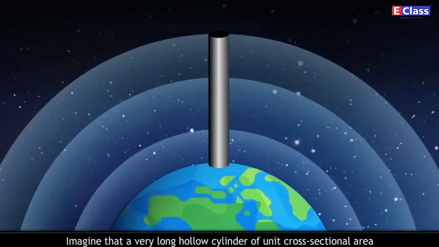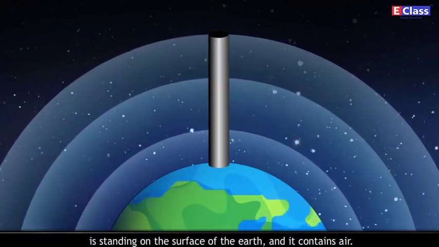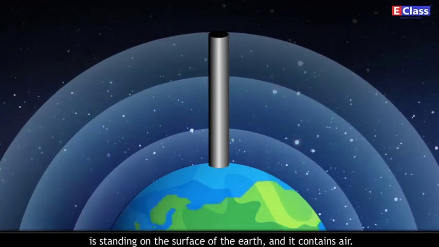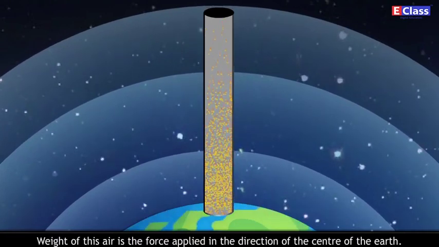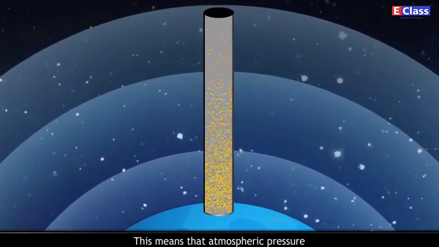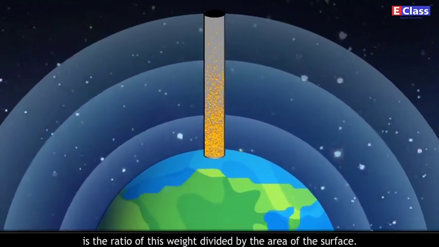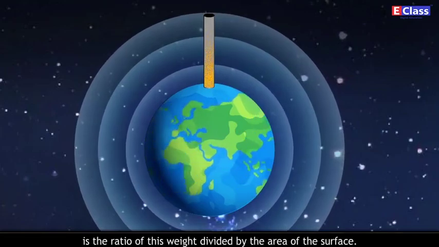Imagine that a very long hollow cylinder of unit cross-sectional area is standing on the surface of the Earth and it contains air. Weight of this air is the force applied in the direction of the center of the Earth. This means that atmospheric pressure is the ratio of this weight divided by the area of the surface.